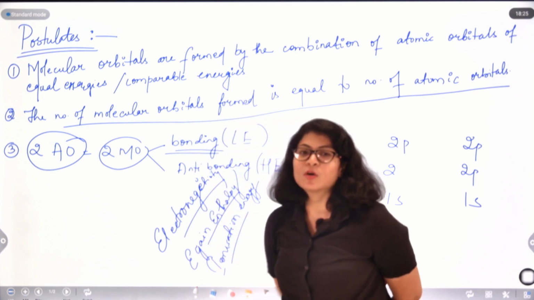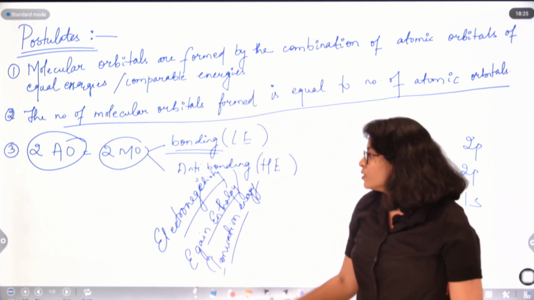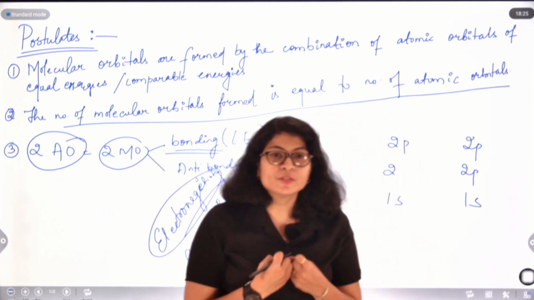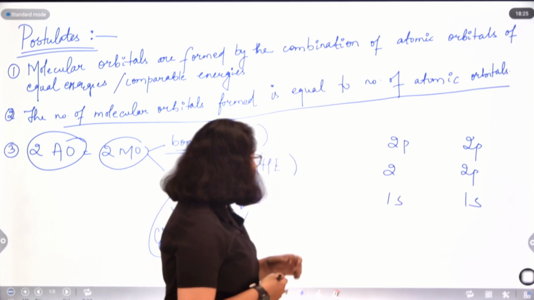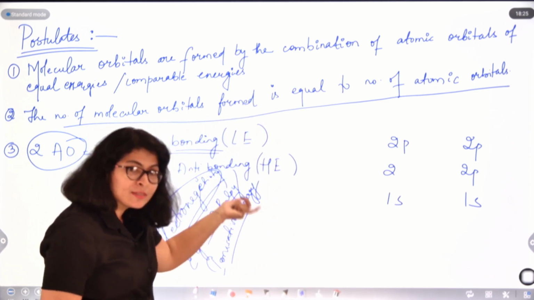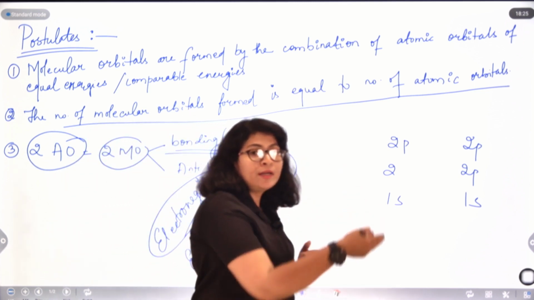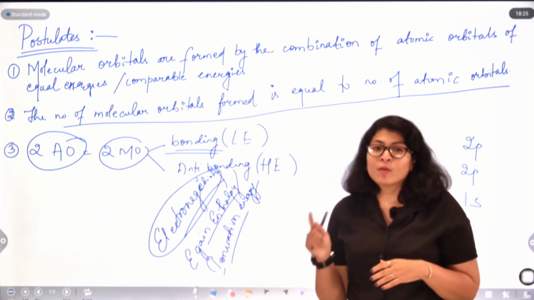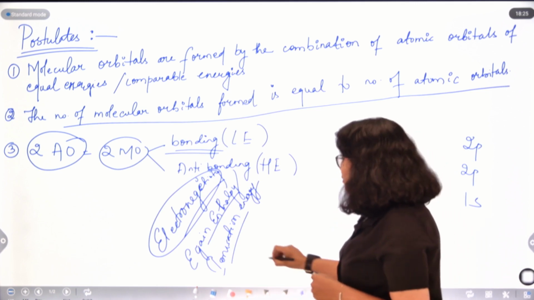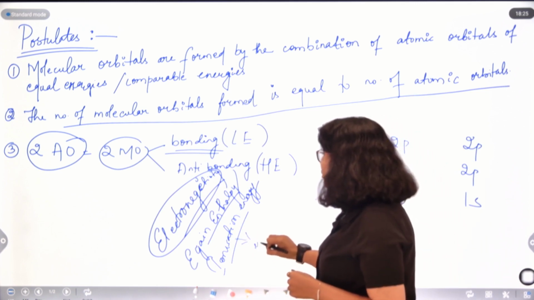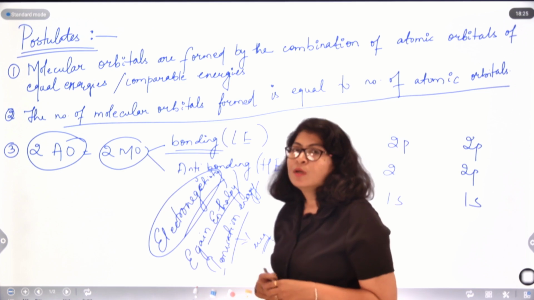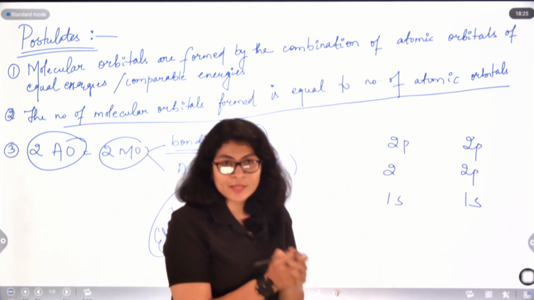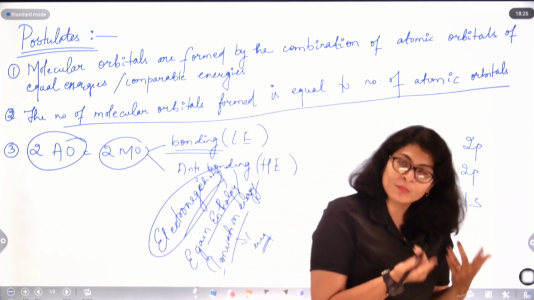These are all concepts we are already aware of. What is electronegativity? This is the tendency of an atom to attract the shared pair of electrons towards itself. Electron gain enthalpy is the amount of energy liberated when a neutral atom gains an electron to form a negative ion. Ionization enthalpy is the amount of energy required to liberate one electron from a neutral gaseous atom to form a cation, right?